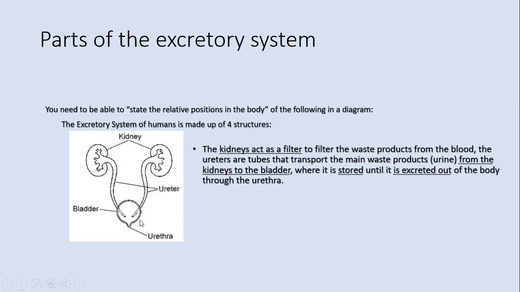Okay, here these are the main parts of the excretory system. These are kidneys. As we said, they filter the blood from toxic materials or excess materials. Here we have ureters. We have two ureters because we have two kidneys, in order to conduct urine from the kidney down to the bladder. The bladder is like a sack where urine is stored. When it becomes full, it squeezes on urine to go out through the urethra. The urethra is the tube where urine is expelled out of the body.